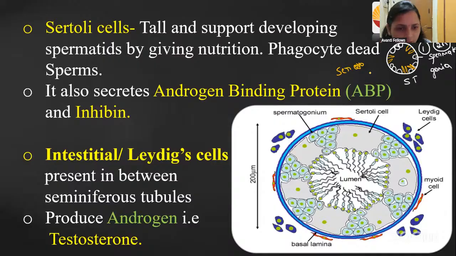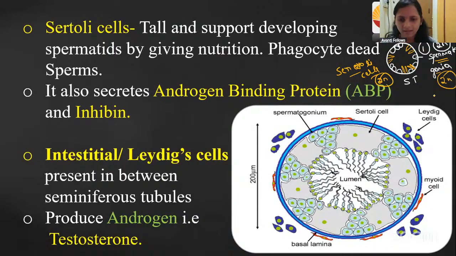Sertoli cells. The long cells have been written, right? That is the Sertoli cells. Inside the seminiferous tubule, we can see only two types of cells: the spermatogonia cells and the Sertoli cells. Even the Sertoli cells are diploid only, and the spermatogonia cells are also diploid only.